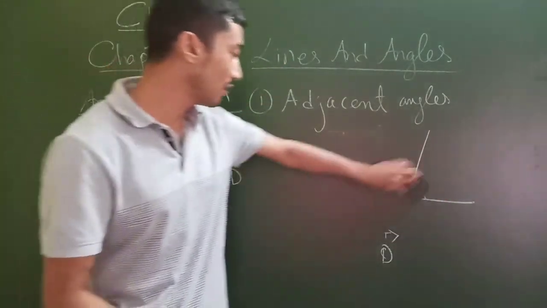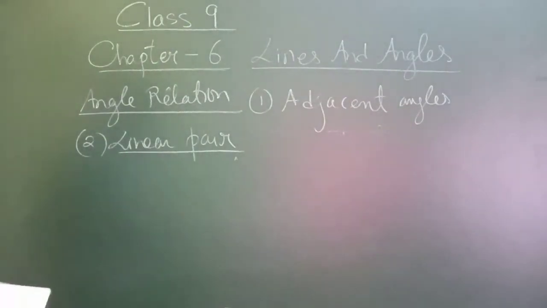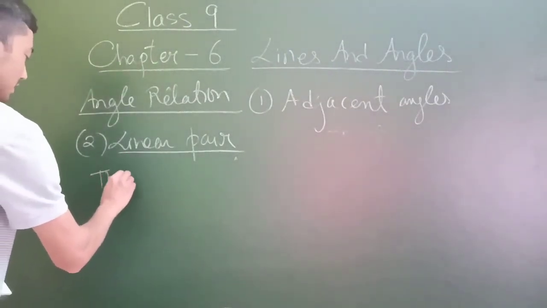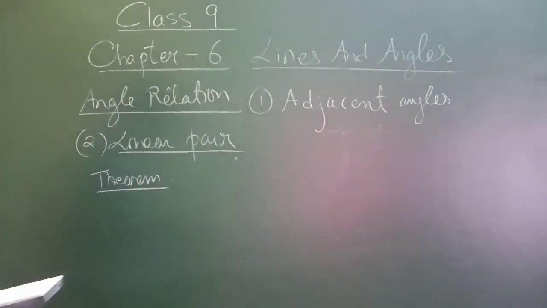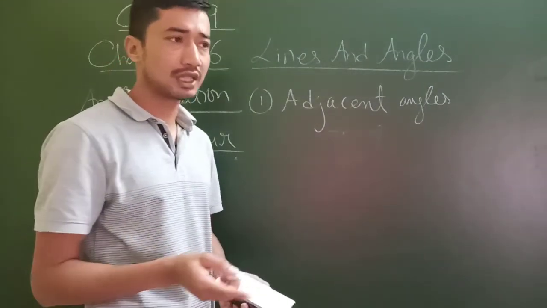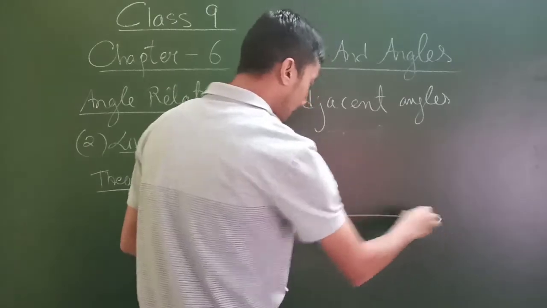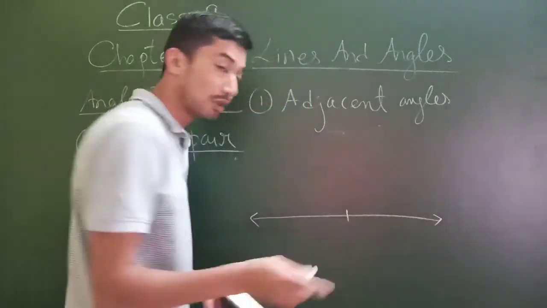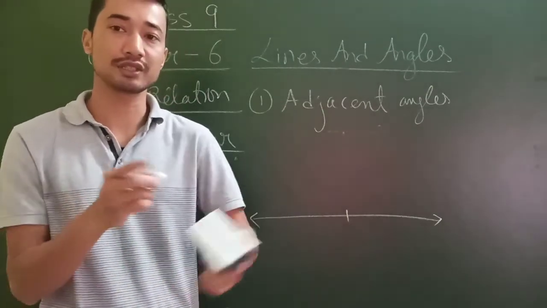Now there is a small theorem with regards to this linear pair of angles. Can you please kindly write it down? Or you can do one activity also. Let's do one activity very quickly. All you have to do is draw a straight line. You can pause the video. Go quickly, bring the protractor, scale, and pencil.